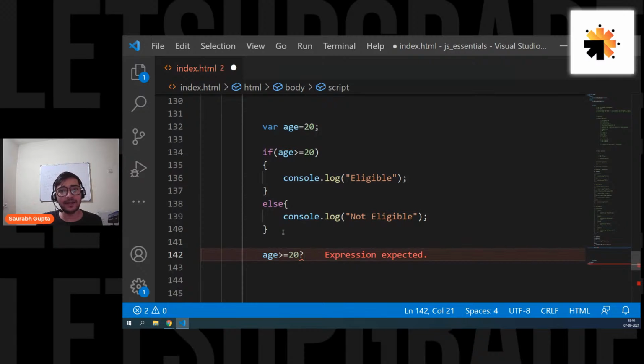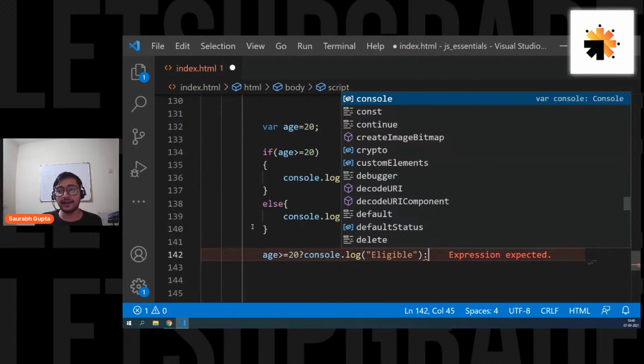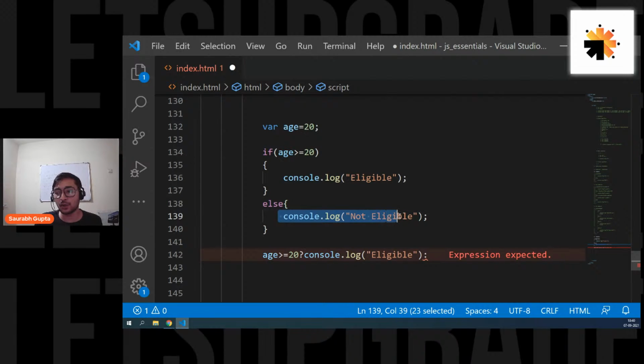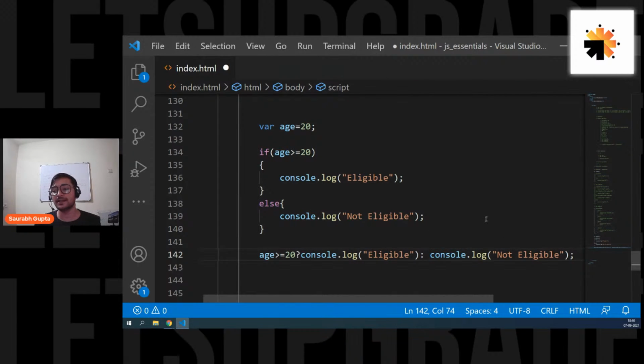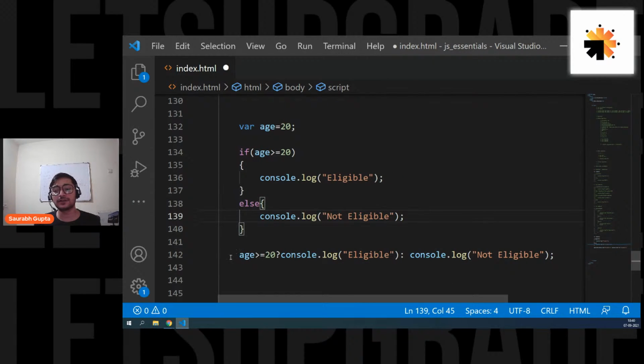Now you write the statement that you want to execute if this condition is true. So I can put this exact same thing. Here we go. Then you have to put a colon and then put the code that you want to execute if the condition is false. Here we go. And then at the end you can put a semicolon, and that's it. This is how you use the ternary operators.